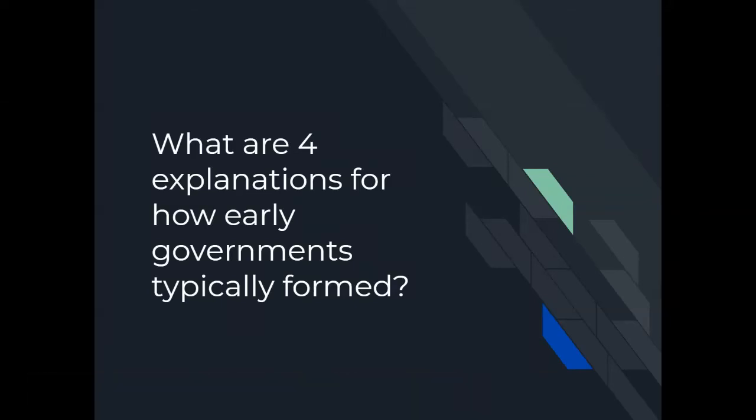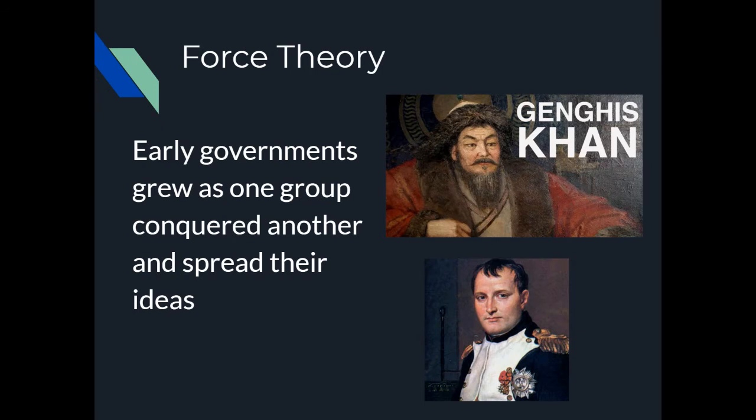What we're going to take a look at now is how governments originally formed. We're going to look at four explanations for how early governments formed and how they came to be. So where did government come from? The first theory about the formation of governments is called the force theory.